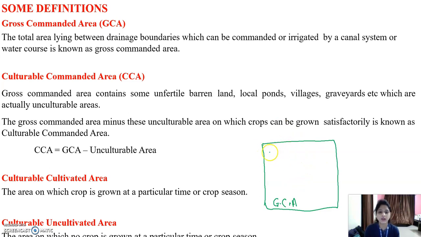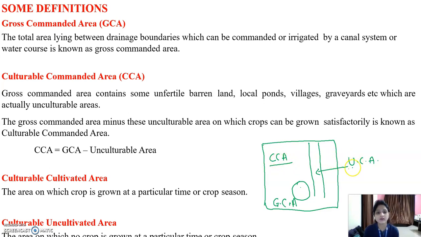But in some parts, here is one road, here is some pond. In this area we cannot cultivate any crop. So this is called the unculturable command area, UCA, and this is called CCA, culturable command area.